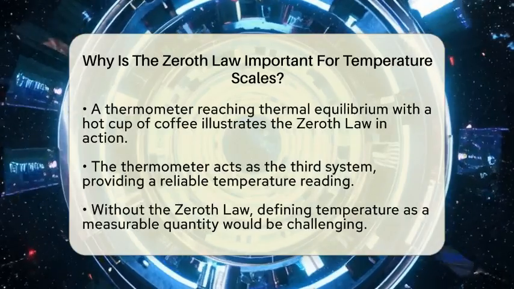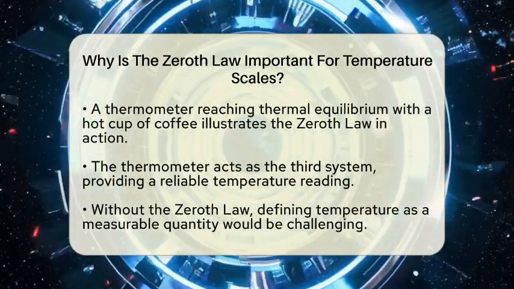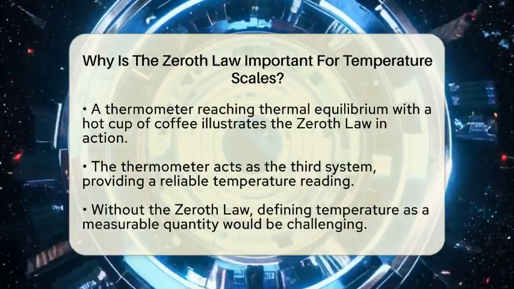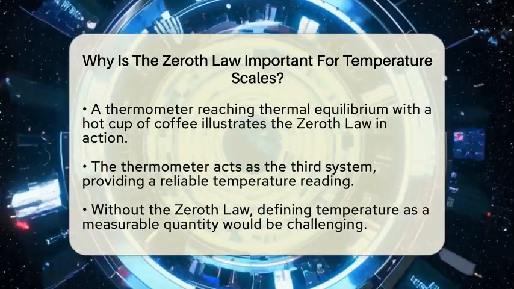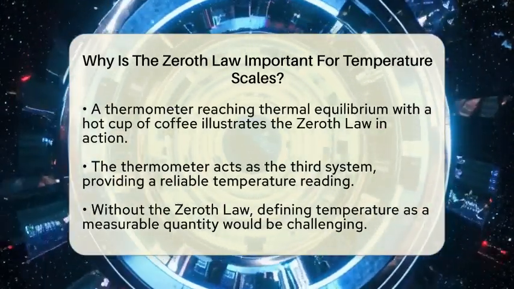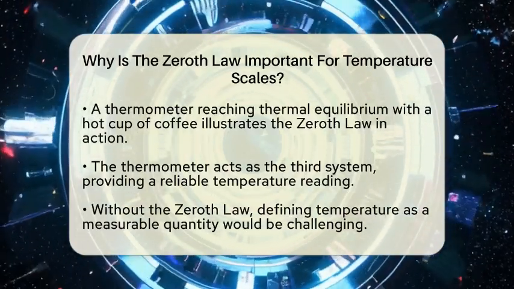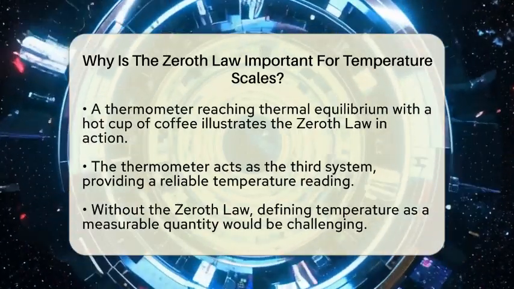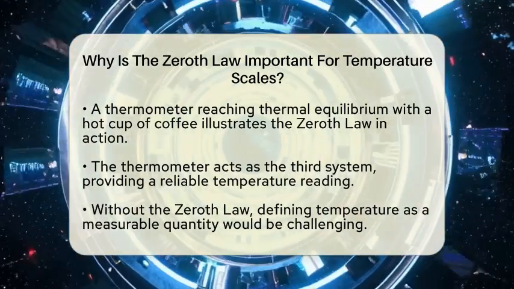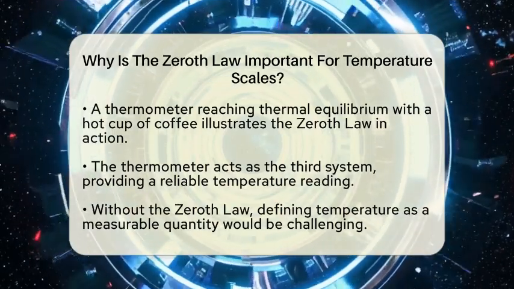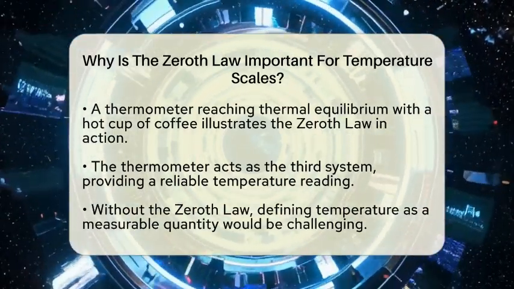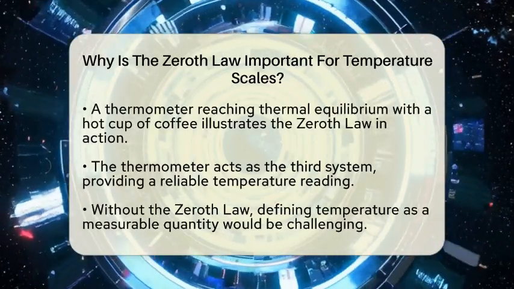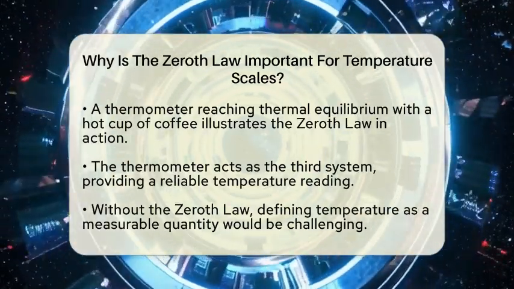Imagine using a thermometer. When you place it in a hot cup of coffee, the thermometer reaches thermal equilibrium with the coffee. According to the Zeroth Law, if the thermometer is in equilibrium with the coffee, and you later check the temperature of the room, you can confidently say that the thermometer will give you a reliable reading. This is because the thermometer acts as that third system, allowing us to assign a numerical value to the temperature of the coffee. Without the Zeroth Law, we would struggle to define temperature as a measurable quantity.